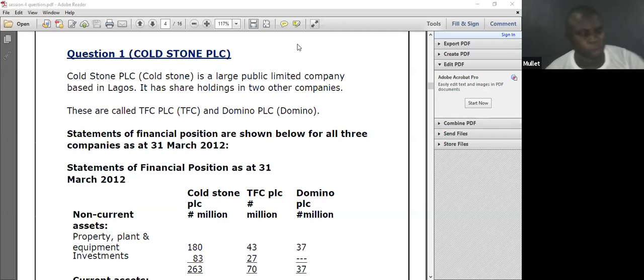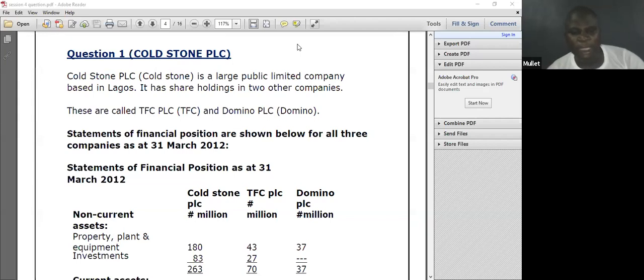Before going to goodwill, we'll talk about NCI. How do we value NCI? We say NCI can be valued in two ways: either share proportionate or fair value. How do I know it is share proportionate? The question will be silent, with no indication of fair value. Or it may say company policy, that is, it is the company policy to use share proportion. Having said that, how do we know it is fair value?